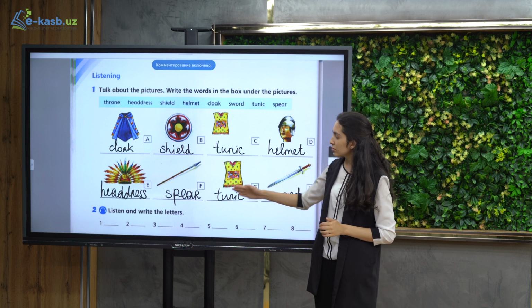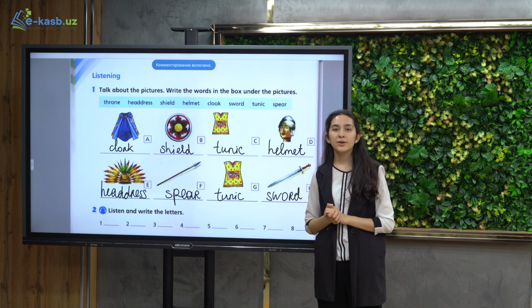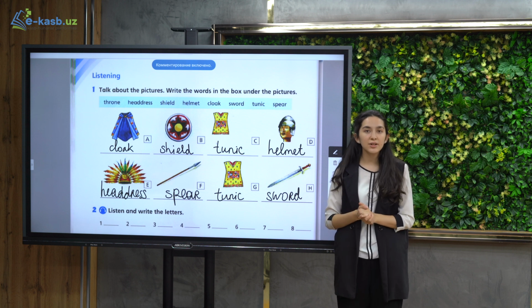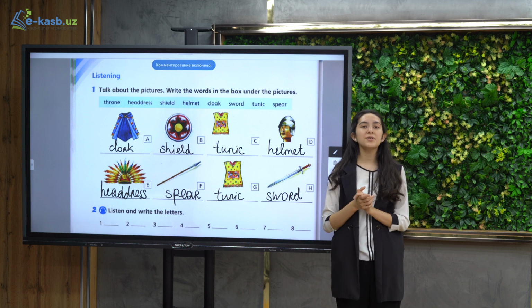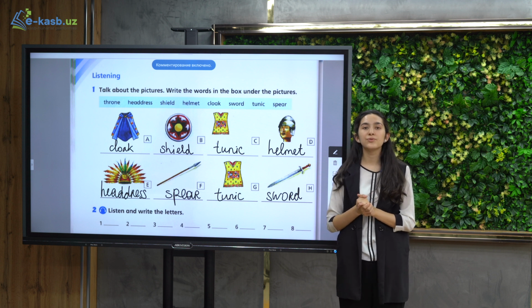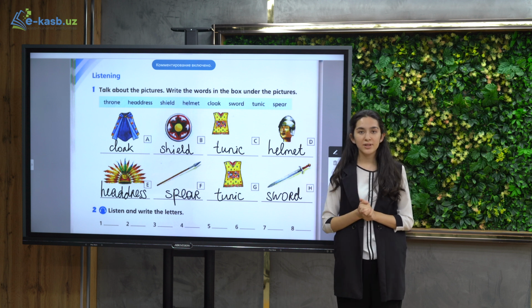So now we are going to listen to exercise number 2, and you have to write the letters. Alright, so you have listened, and let's check the answers. And before this, I want to tell you that I am 100% assured that your listening skills have quite improved. So keep on practicing, and please do not forget to write every single word.